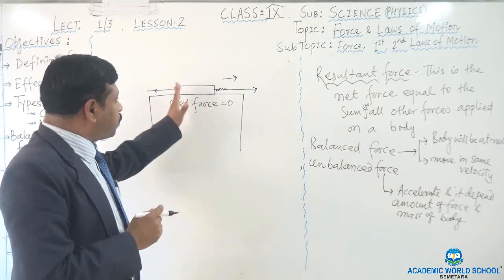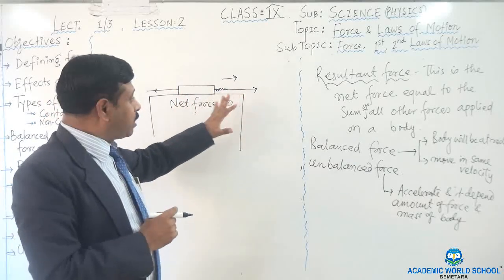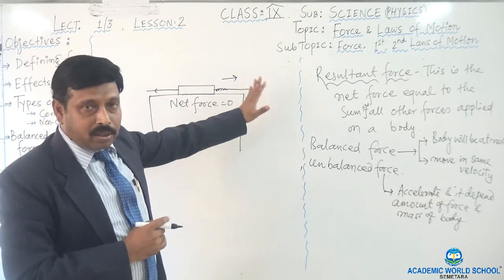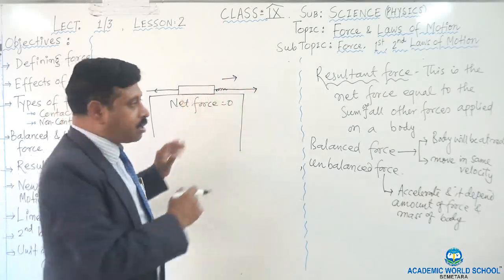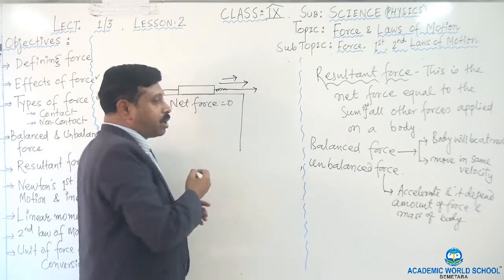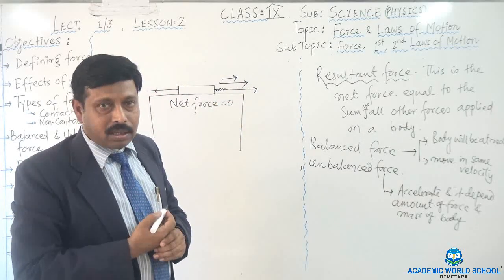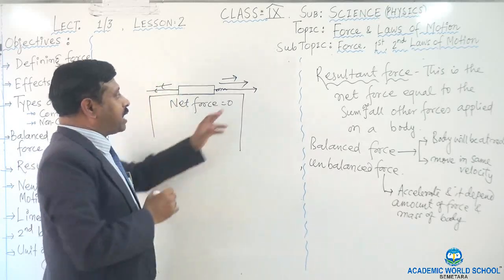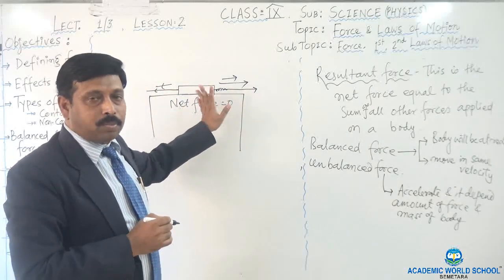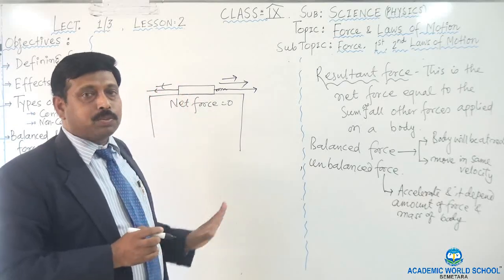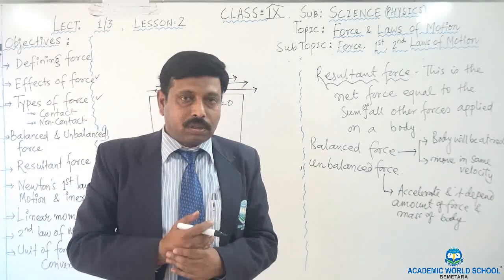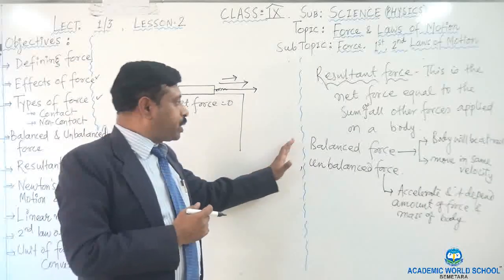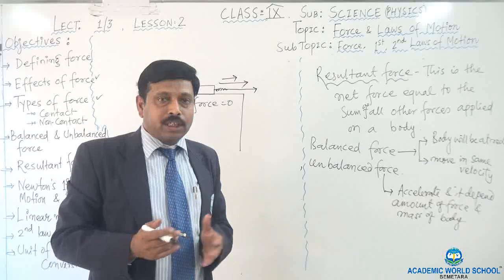Now, the body will start to move when there is an imbalance in the force. Suppose at the right side, we apply more force than the left side. What will happen? The body will move towards the right side. Similarly, suppose the force applied along the left side is more than the right side. Then the body will move along the left side. So this force is called unbalanced force. This is a very simple example to explain the differences between balanced force and unbalanced force.